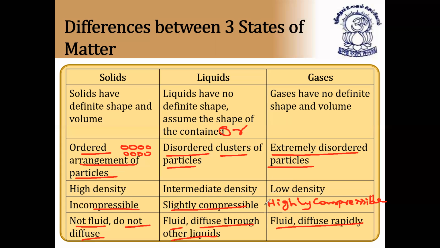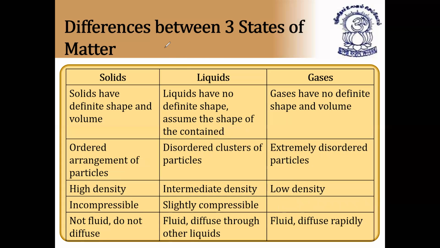Within a few seconds, that's why we can say gases are fluids and they are diffusing rapidly. So all the gases diffuse very rapidly. Rapidly means very fast. I hope it is clear. So these are the general physical differences between the three states of matter. More differences are also there, but based on this chapter, we are going to discuss only a few topics.